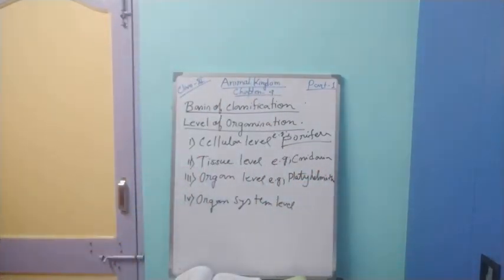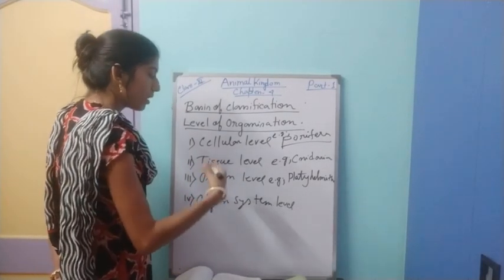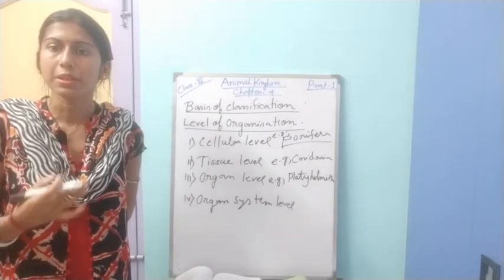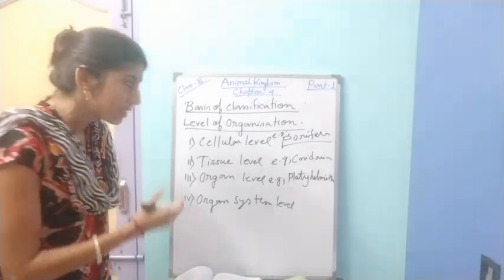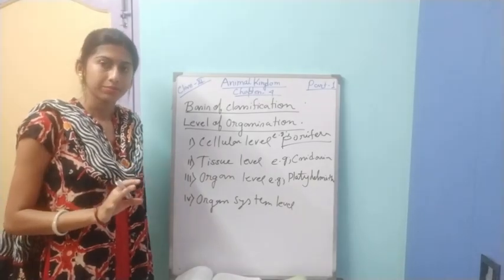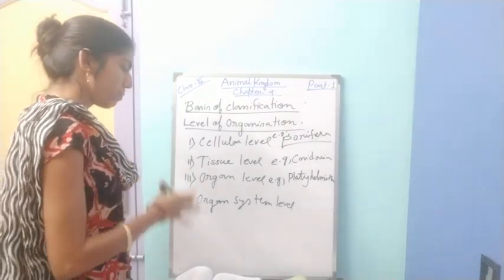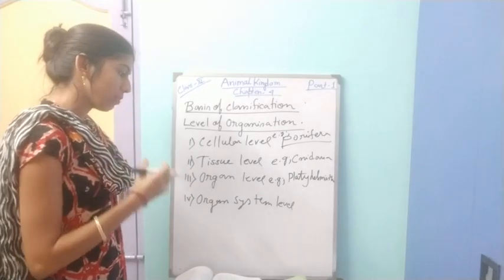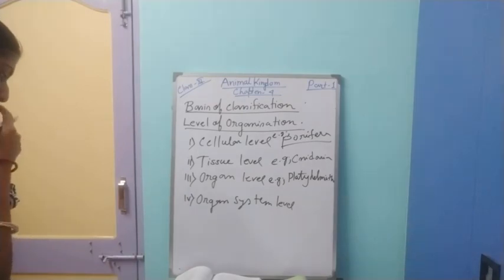Next is organ system level of organization. So organs are associated and will form a particular system, like the respiratory system, excretory system, reproductive system, digestive system. These are the different systems and different organs are associated with each system. Different organs are performing functions so that the system is doing its job perfectly. Okay, so in that case particularly we can find division of labor here. So this is called as organ system level of organization.